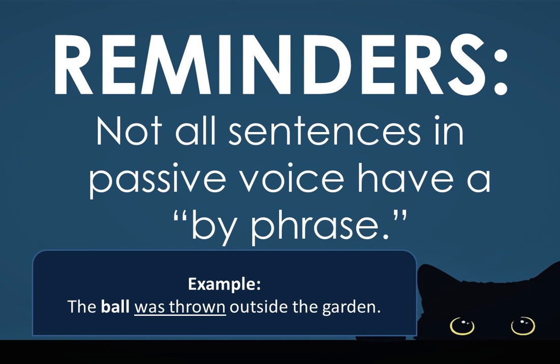Let us remember that not all sentences in passive voice have a by phrase. For example, the ball was thrown outside the garden. In this sentence, we have ball as a subject and it is the receiver of the action was thrown. However, the person who threw the ball was not specified or said in the sentence. Therefore, this sentence does not have a doer.